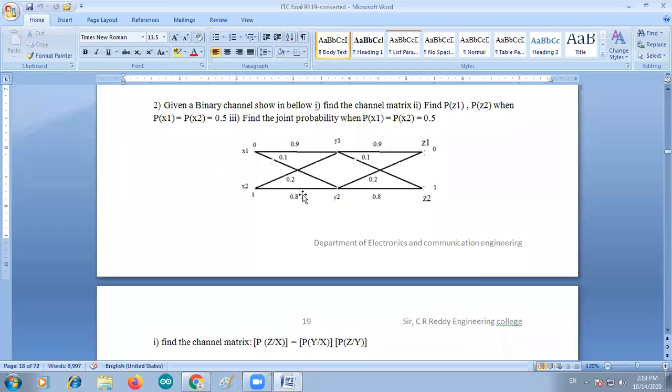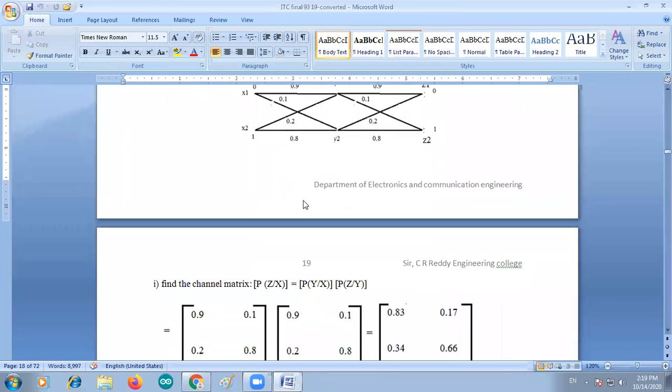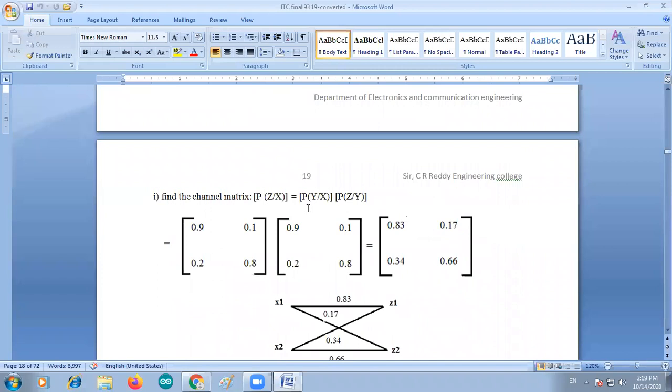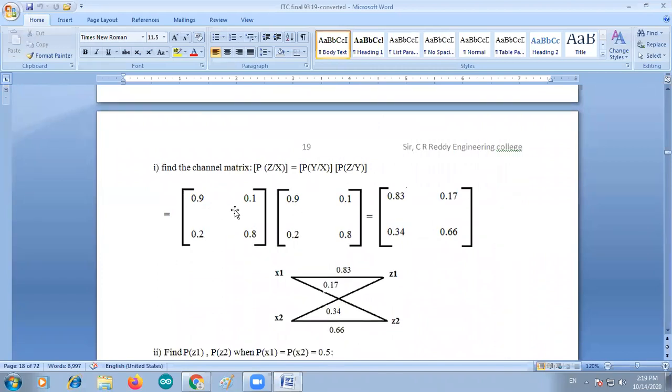So the overall channel matrix is obtained by arranging the individual channel matrices and going for matrix multiplication. The first channel matrix is 0.9, 0.1, 0.2, 0.8.